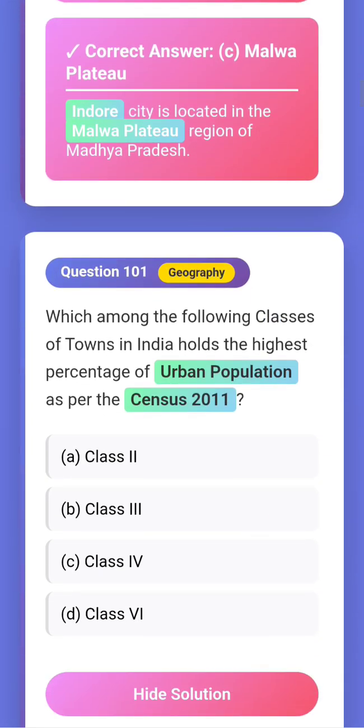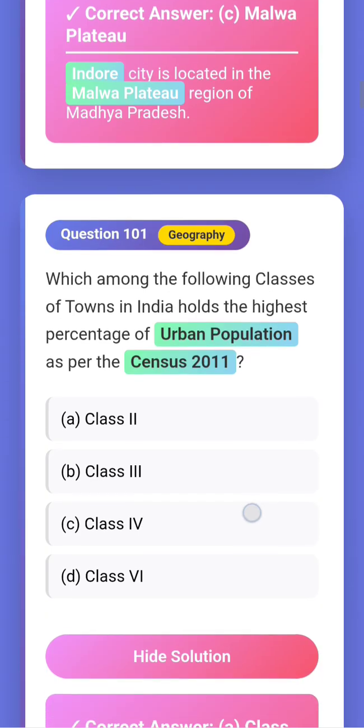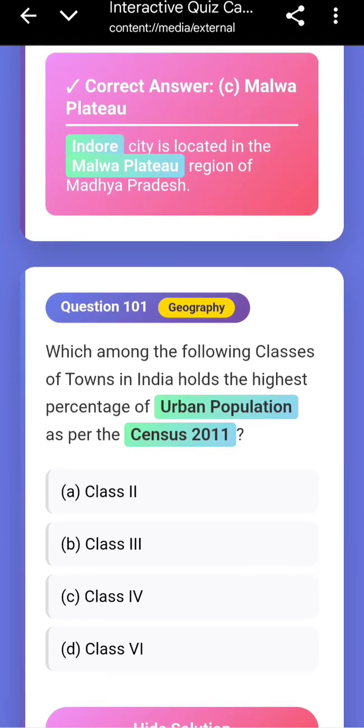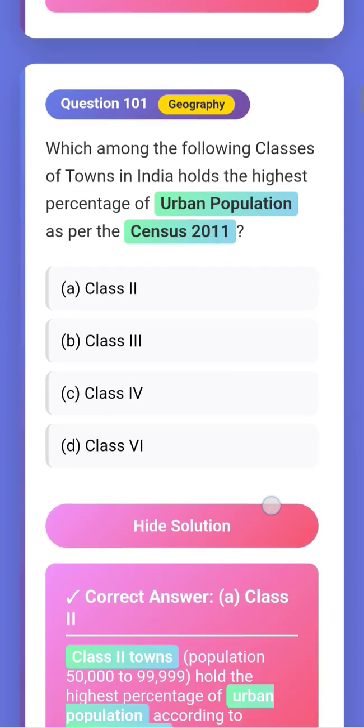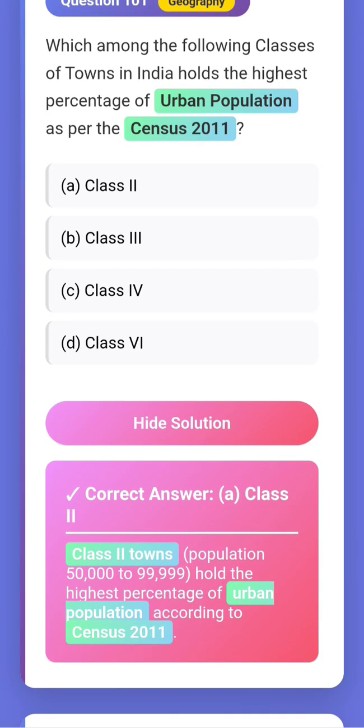Next question: which among the following classes of towns in India holds the highest percentage of urban population as per the census 2011? The options are class 2, 3, 4 and 6. The solution would be A. Class 2 towns, that is population 50,000 to 1 lakh, hold the highest percentage of urban population according to census 2011.